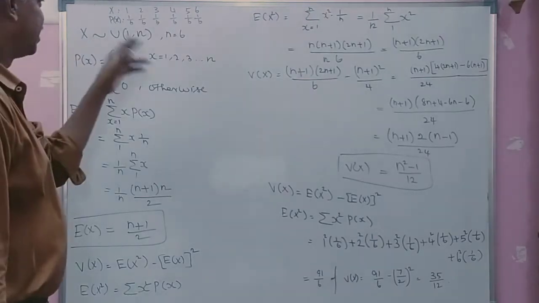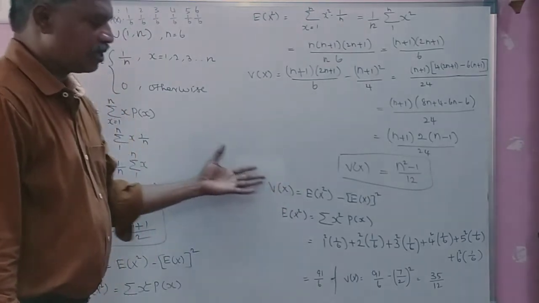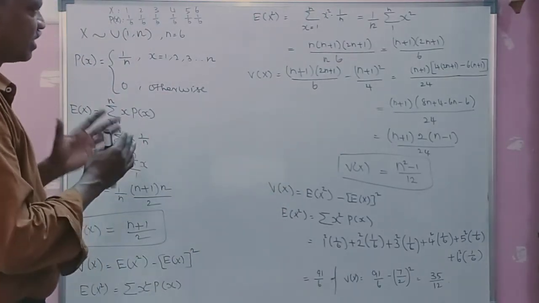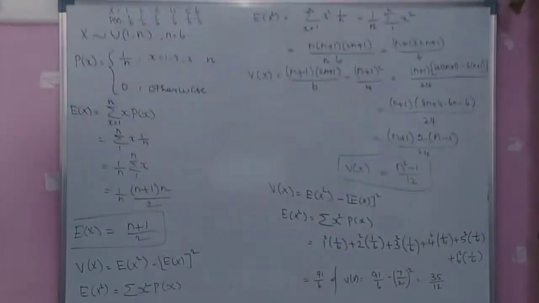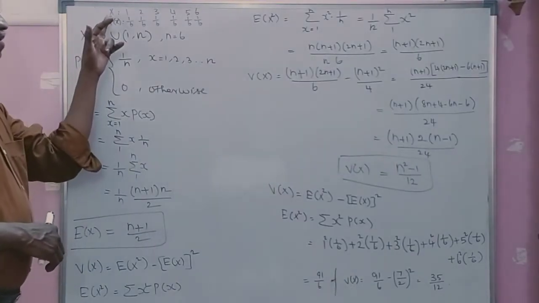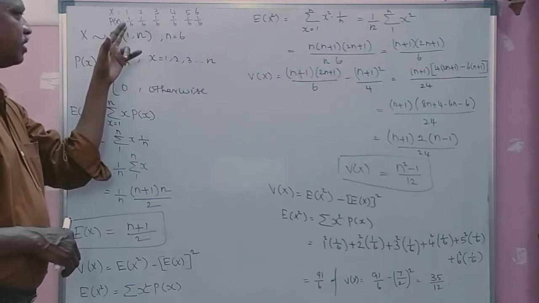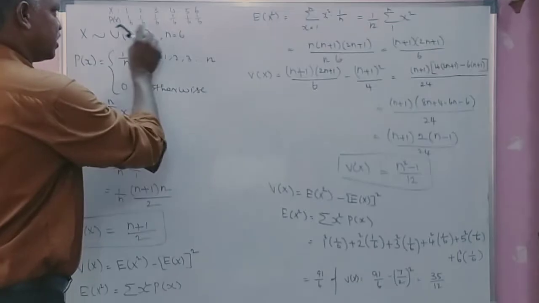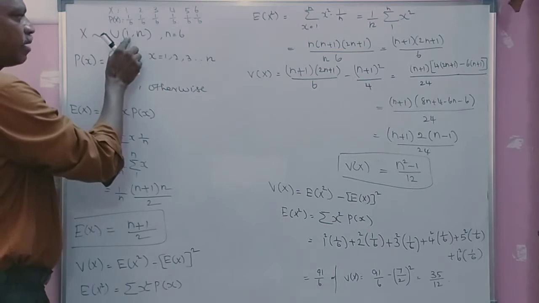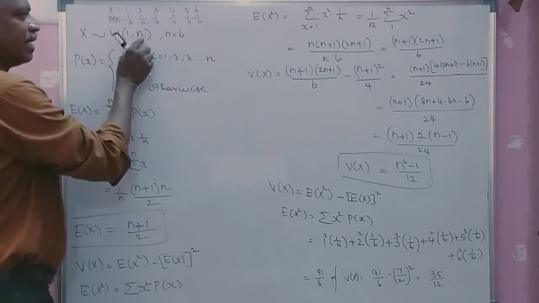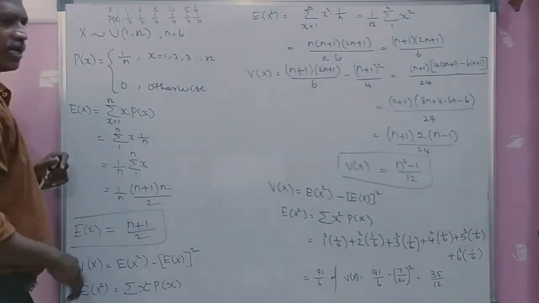Okay. So here we have derived a mean and variance for the rolling a die problem. The same die problem can be converted into a discrete uniform distribution, because the values of x are 1 to 6. Each value has received the same probability value. So this is nothing but a uniform distribution. The random variable x follows discrete uniform with the parameter 1 comma n. It starts with 1, ends with n equal to 6. So the probability function is 1 by n, x equal to 1 to n, otherwise 0.